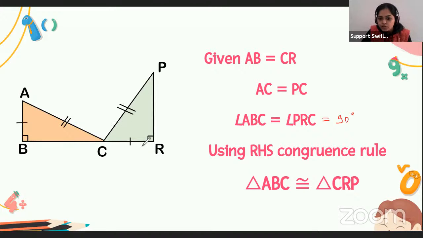So if the hypotenuse and one angle of 90 degree and any other side are equal, then using which rule? Using the right angle hypotenuse congruence rule, these two triangles are equal. That is, triangle ABC is congruent to triangle CRP. Got it, everyone? So this is a question based on the RHS congruence rule.